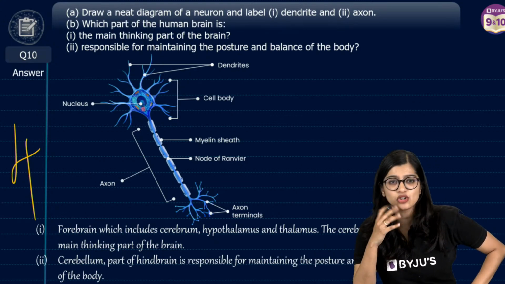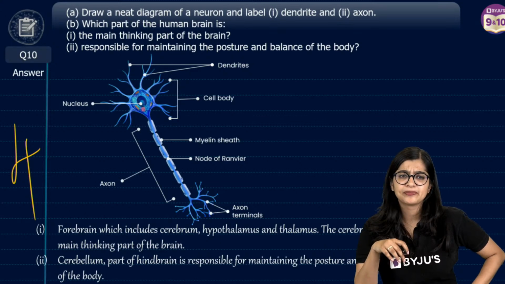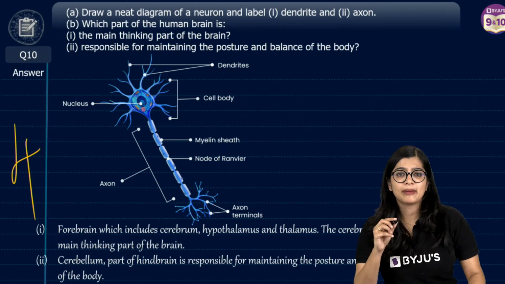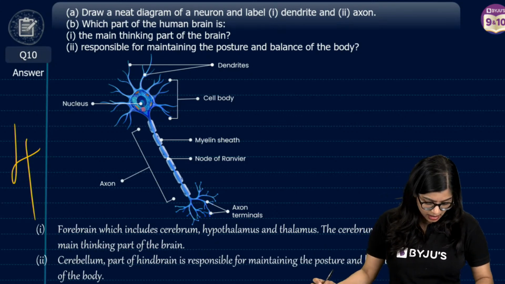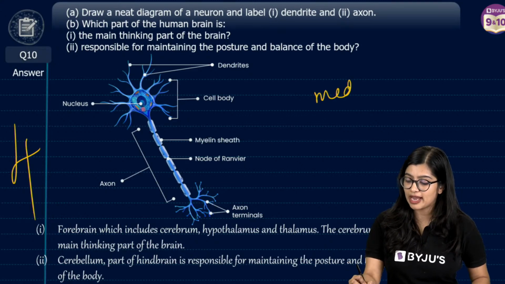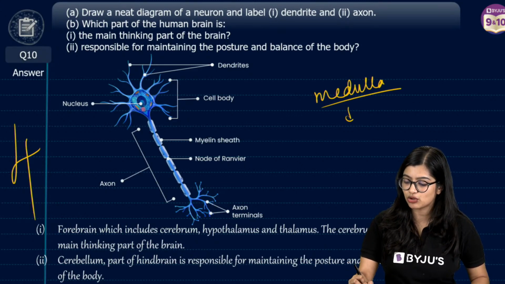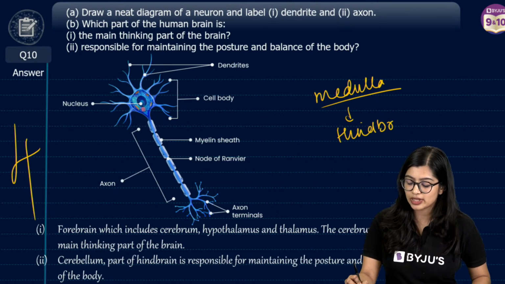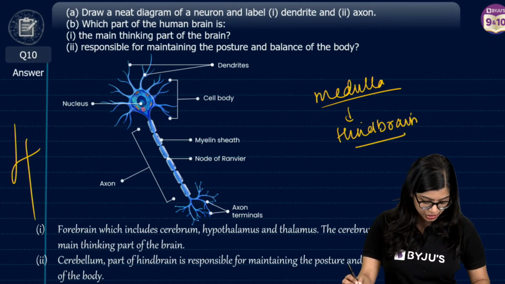Ma'am, so what's the basis of this? Can you tell me what is the basis of what? Ma'am, which part of the brain controls involuntary actions? Involuntary actions are controlled by your medulla oblongata, which is a part of your hind brain. So they are the ones which control your involuntary actions.